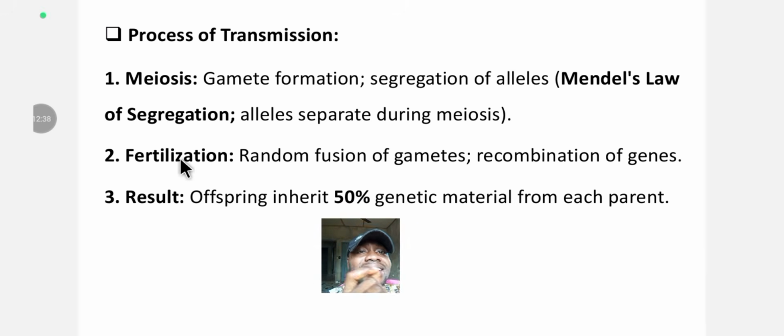Then the second process of transmission is through fertilization, the random fusion of gametes. After the segregation, there is a recombination of genes. The final result is the offspring that inherits 50% genetic material from the father and 50% genetic material from the mother. As simple as that, 50-50. Make sure you know that one.